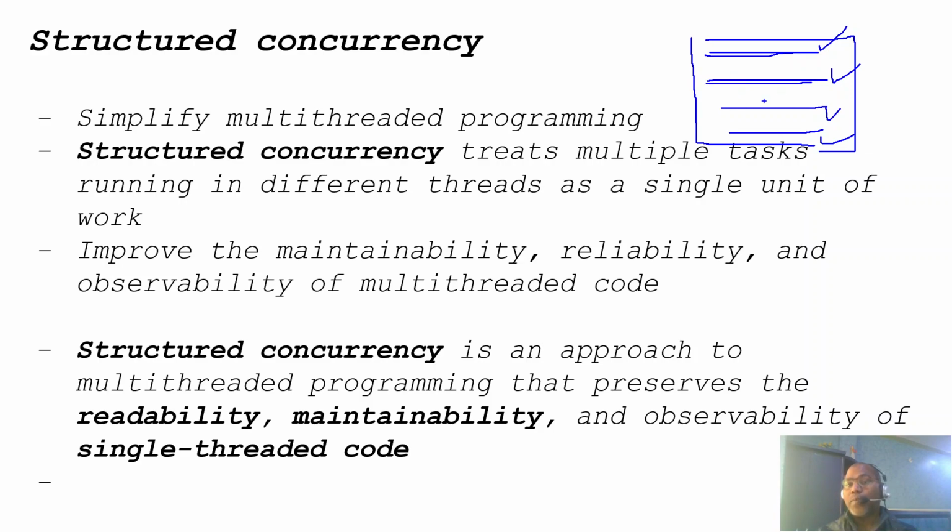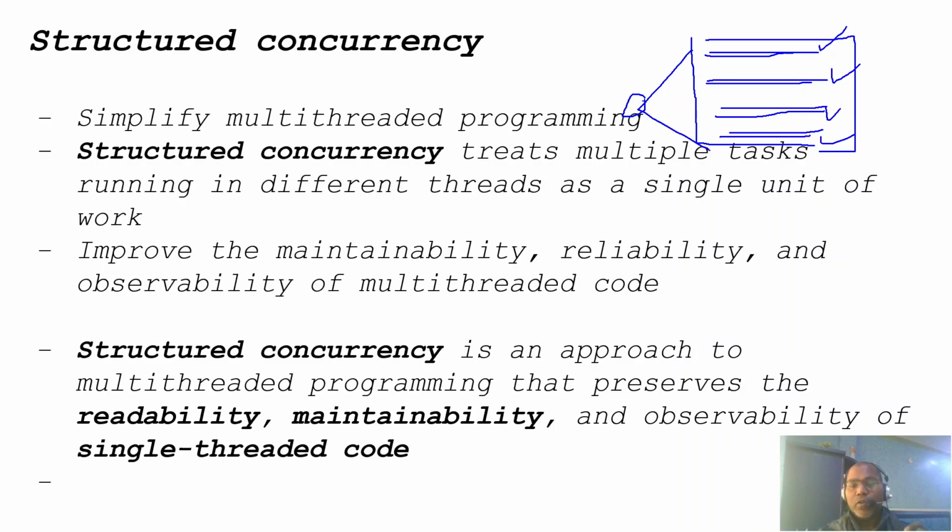Overall, your code looks like structured, sequential programming, but it can run inside multiple threads, and you can manage the complete thread life cycle from that context.